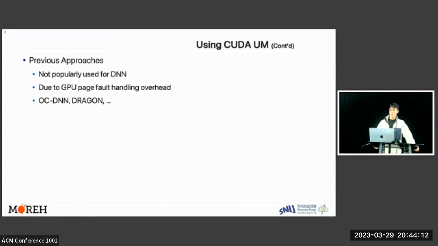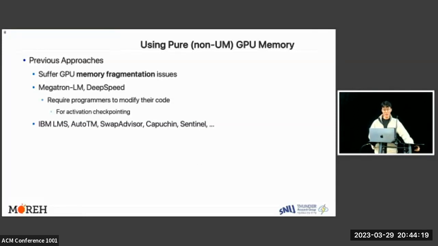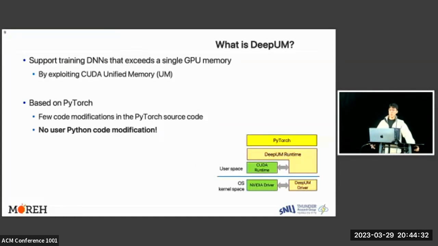Previous approaches have not popularly used UM for DNN due to its page fault handling overhead. On the other hand, approaches that use non-UM memory suffer GPU memory fragmentation issues. Moreover, many previous approaches require programmers to modify their code. Here, we suggest DeepUM, which supports training DNNs that exceed a single GPU memory by exploiting CUDA-UM. It is based on PyTorch and no user Python code modification is required.